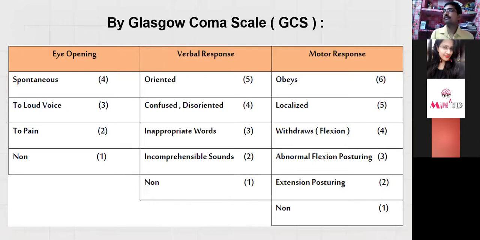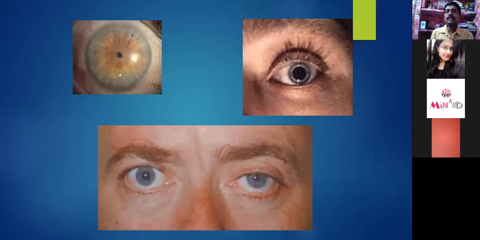This is an example of the Glasgow Coma Scale, and I think you are well aware of it, so I should not discuss it more. This example is actually showing how the pupillary reaction has to be established and how it looks.